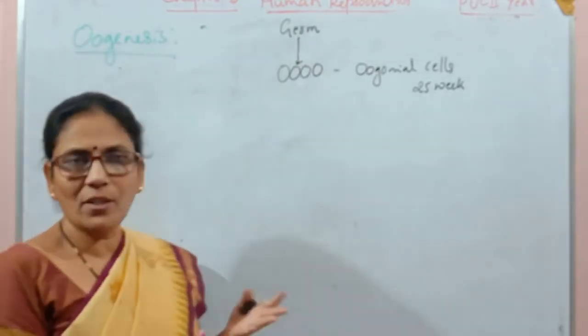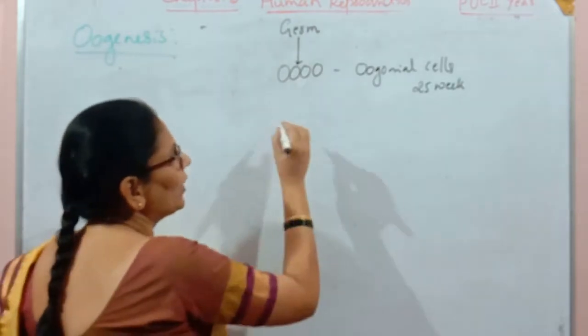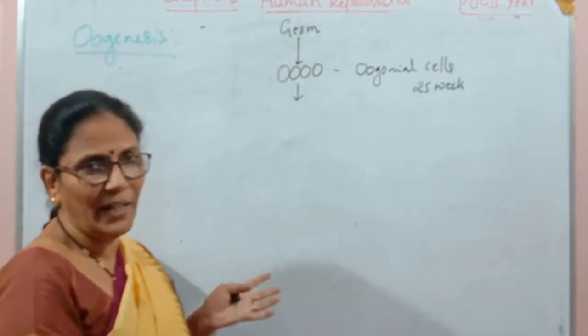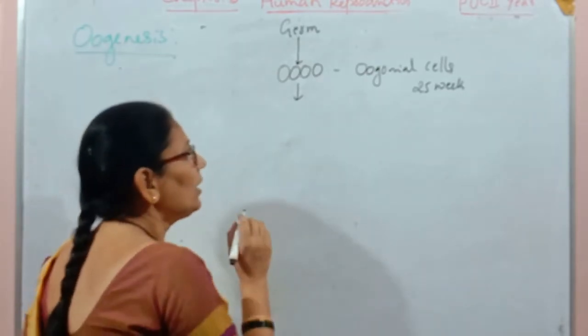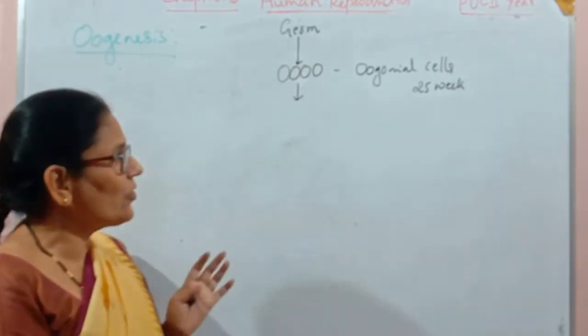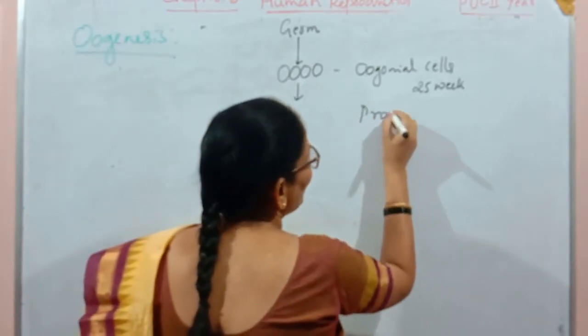After that, there is no more addition of oogonial cells. But these oogonial cells start dividing. The division is meiotic division, but the division is not going to be completed. Their division is arrested only at the stage of prophase 1.